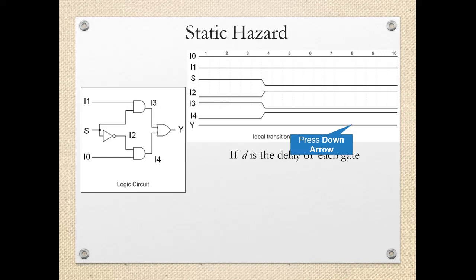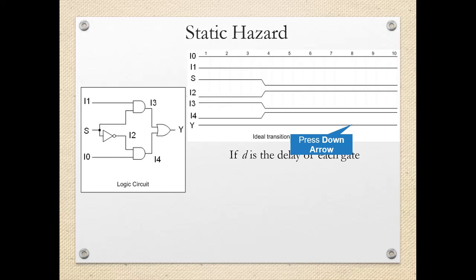I3 is the output of the first AND gate. That also depends upon the S input because the second input I1 is continuously logic high. So wherever there is a transition of S, I2 and I3 will also change. I3 and S are exactly the same.